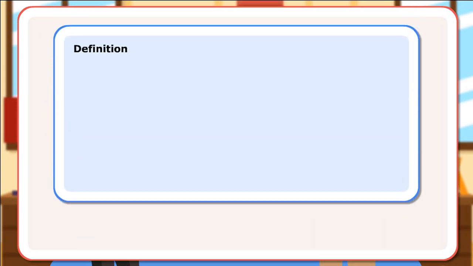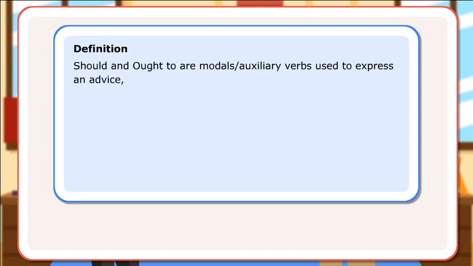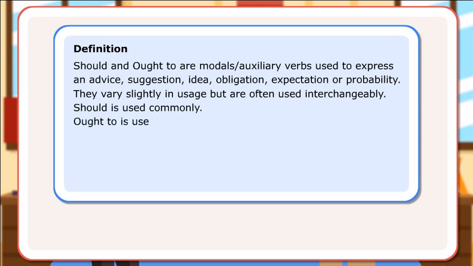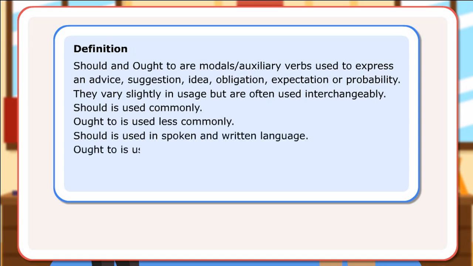Definition: should and ought to are modals, auxiliary verbs used to express an advice, suggestion, idea, obligation, expectation, or probability. They vary slightly in usage but are often used interchangeably. Should is used commonly. Ought to is used less commonly. Should is used in spoken and written language. Ought to is used mostly in written language.